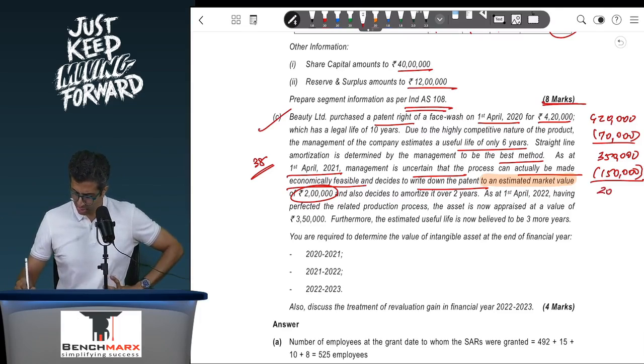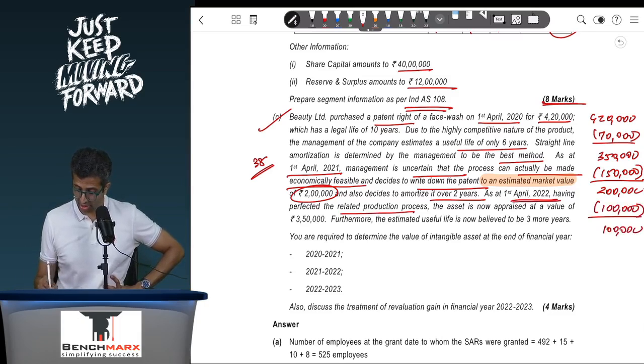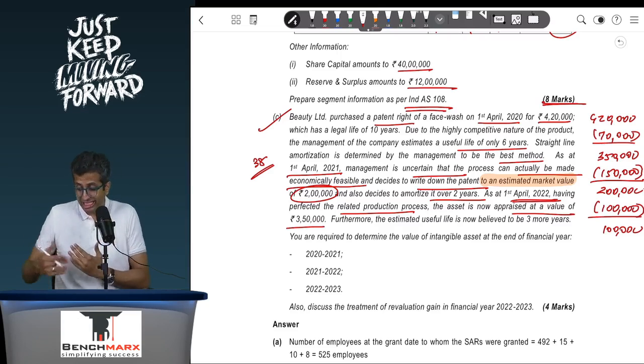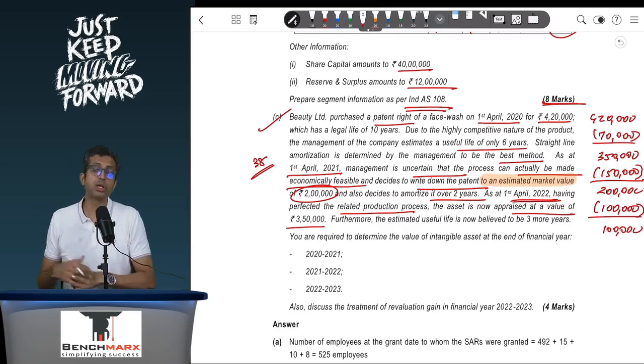So this is coming down to 2 lakhs, and also decides to amortize it over 2 years, and hence the further amortization will be 1 lakh rupees. Okay. As at 1st April 2022, having perfected the related process, the asset is now appraised at a value of 3,50,000. So this is again assuming you are following a revaluation, you will take it up to 3,50,000. That is an upward revaluation of 2,50,000.